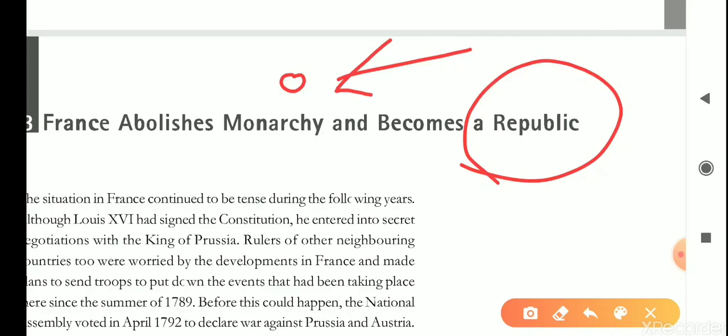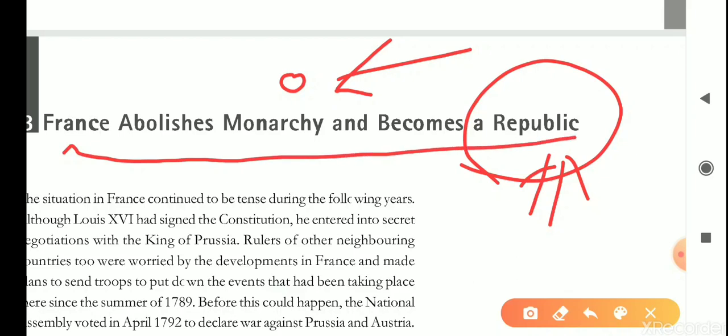However, there were some restrictions on the power of the king, but still the king was there. So now they want a republic. Republic means where no kings are there. The head of the state will be a common man. A common man will be given an equal chance to become head of the state. That is called a republic. So in the next video we will study how France becomes a republic.